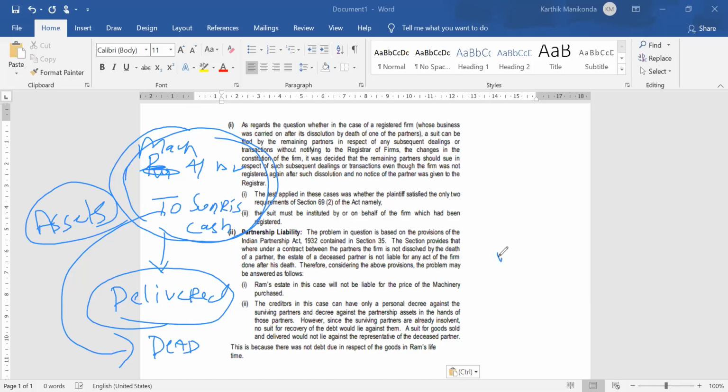If you see, there are 3 types of question: easy, medium, and difficult. In my view, in every exam, out of your 60 marks in law, expect at least 10 to 15 marks maximum to be difficult questions. This is one such question. It is a difficult question.